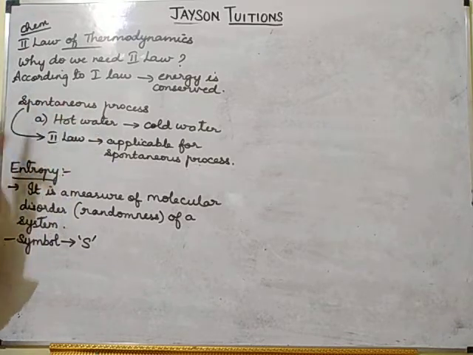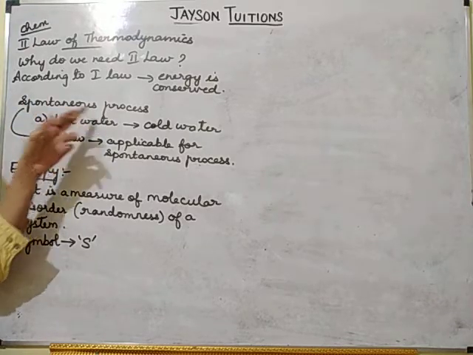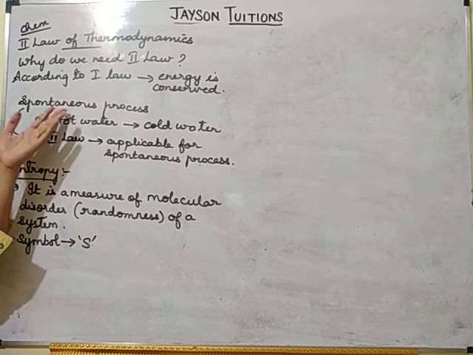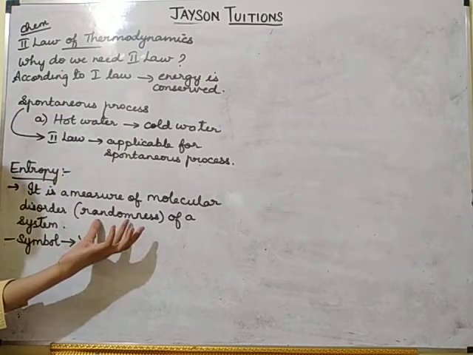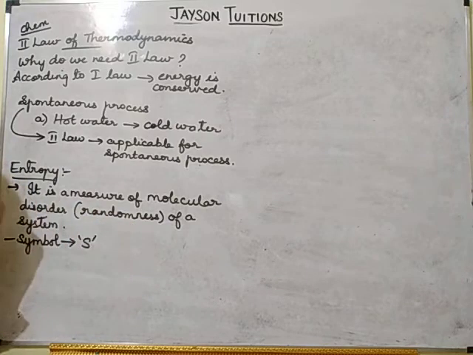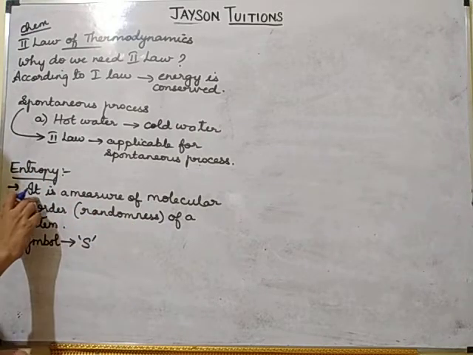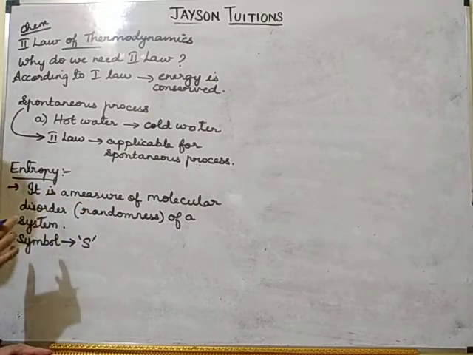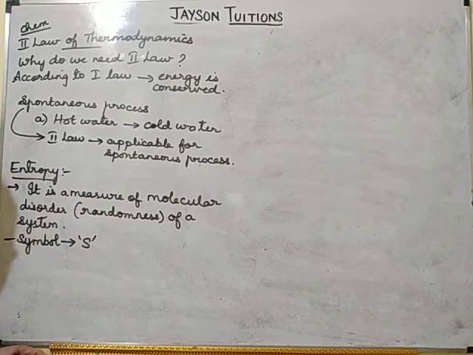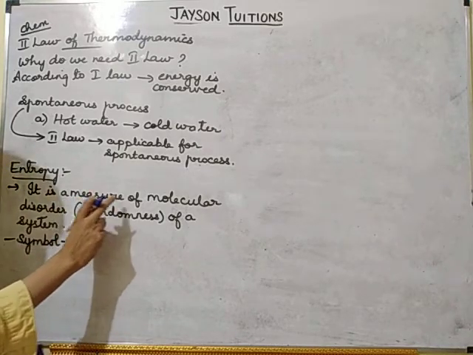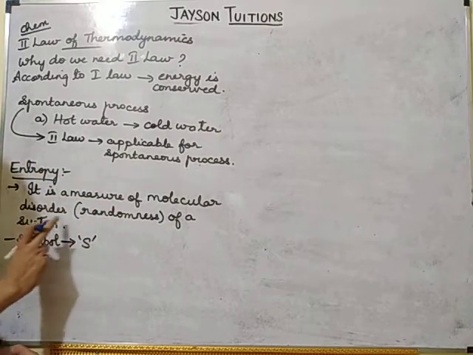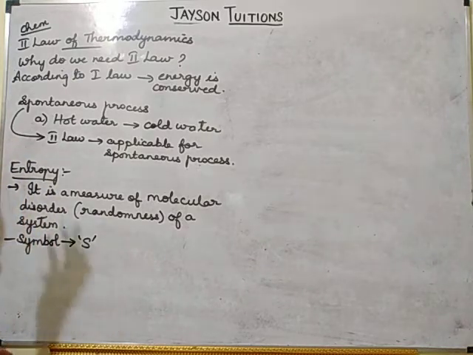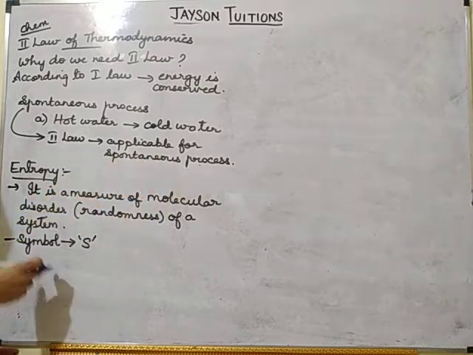See, I told you about the spontaneous process. Spontaneous process means the process which takes place automatically, or it takes place fast. Fast means we will say it takes place randomly. So how randomly a system or a reaction is taking place, that measurement is called entropy. It is a measurement of the randomness in the system, or the natural spontaneity of the system.